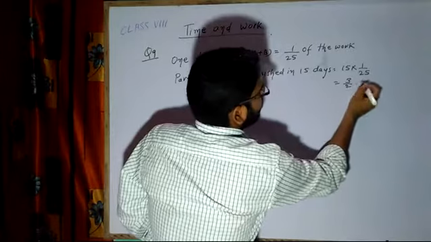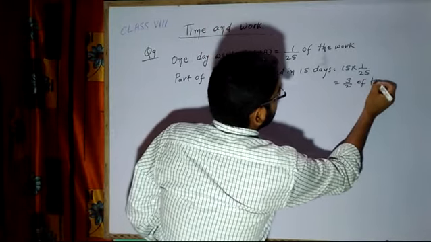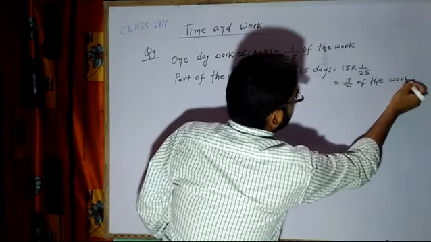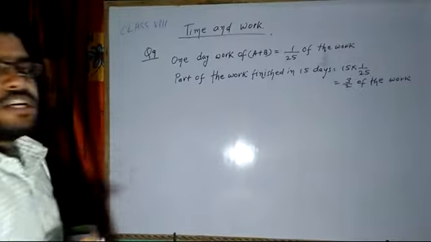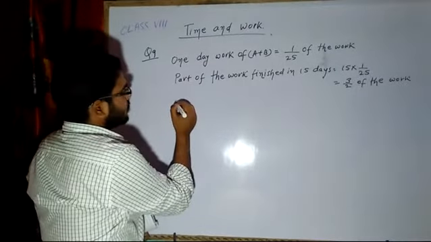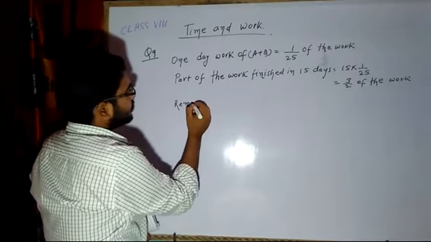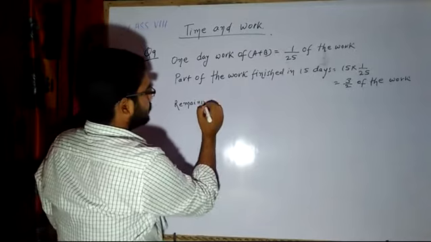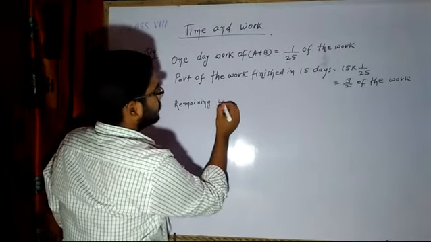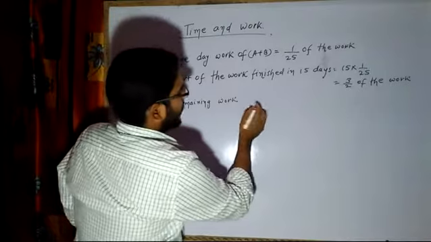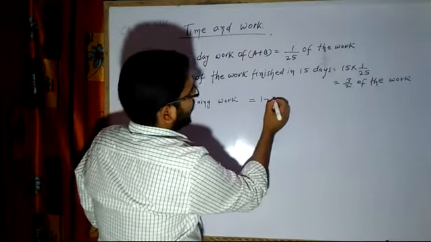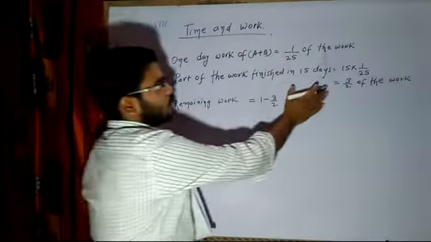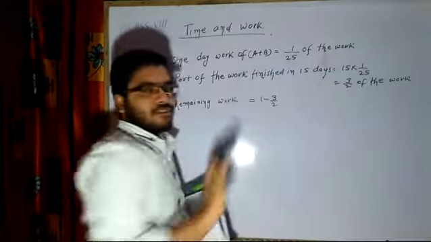That means 3 by 5 of the work. Right, 3 by 5 of the work is finished. So the remaining work is equal to 1 minus 3 by 5, because 3 by 5 of the work is finished when they both were working together for 15 days. This much portion of the work is finished.